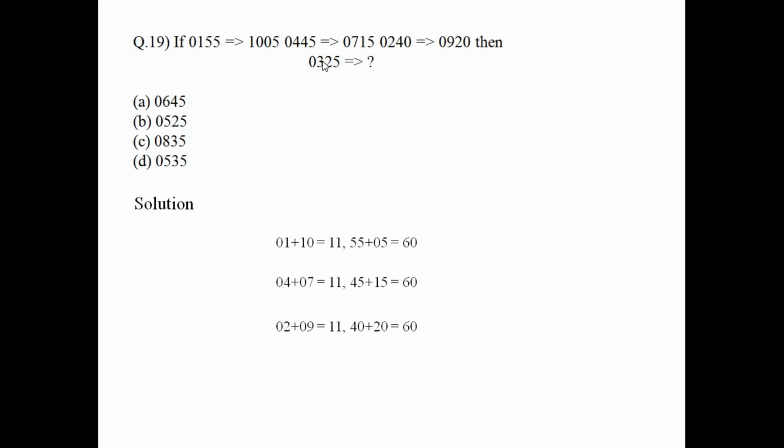So here 03 and 25: if we subtract 03 from 11, it is 08, and we need to subtract 25 from 60. So what will be the value? 35. So the answer is C, 0835.